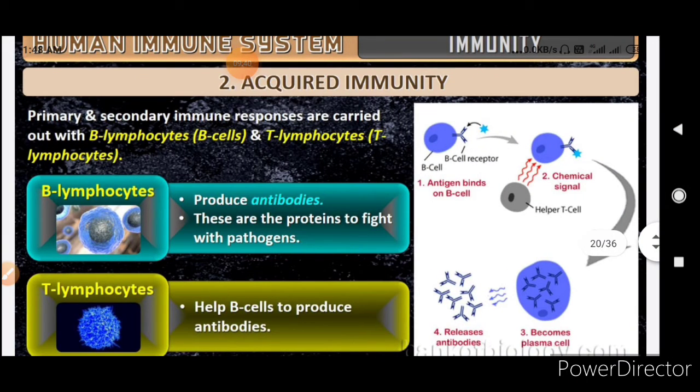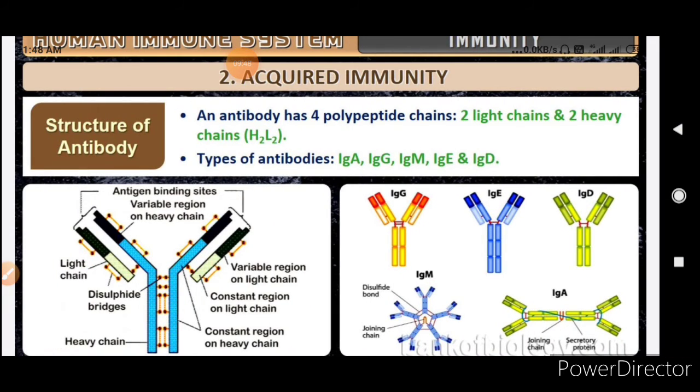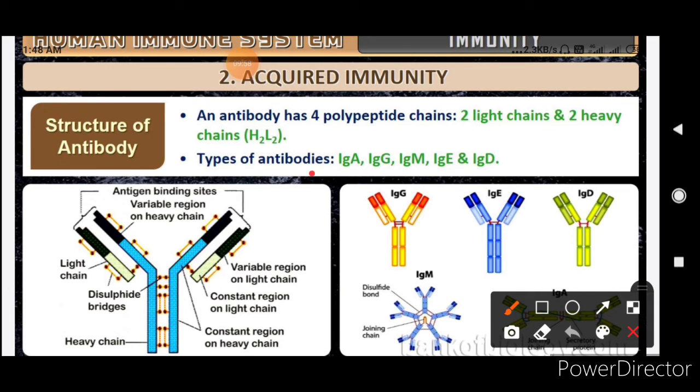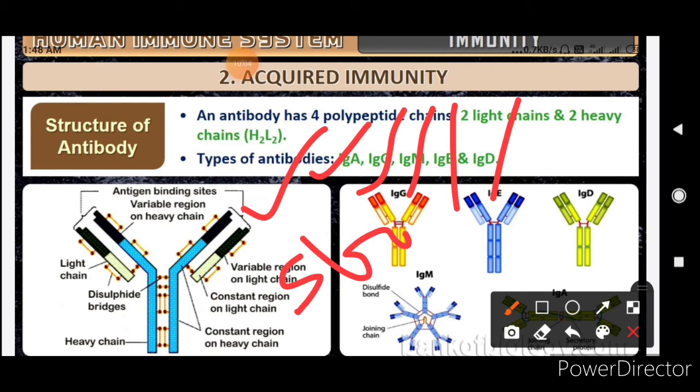Okay, now we saw that acquired immunity has 2 types of cells, that is B cells which will produce antibodies, and the T lymphocytes which will do the presentation of the antigen. The structure of antibody has 4 polypeptide chains, that is H2 and L2. Okay, 2 heavy and 2 light chains. And the types of antibodies are IgA, IgG, IgM, IgE, and IgD. So this was the structure, and this structure of the antibody is very important.